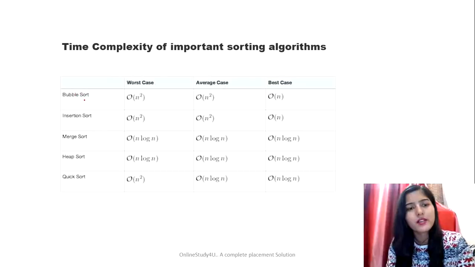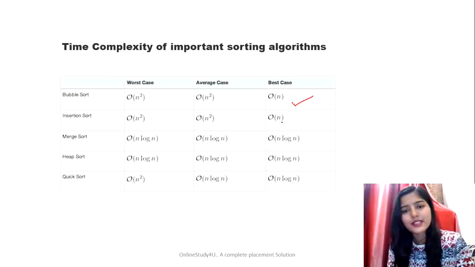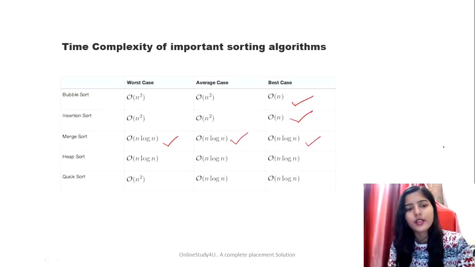For example, bubble sort. The bubble sort worst case complexity is big O n square, average case complexity is big O n square, and best case is big O of n. So make sure to revise them all. It is very, very important, right? For insertion sort, worst case is big O n square, average case is big O n square, best case is big O of n. For merge sort, worst case is big O of n log n, average case is big O of n log n, and best case is big O of n log n, right?